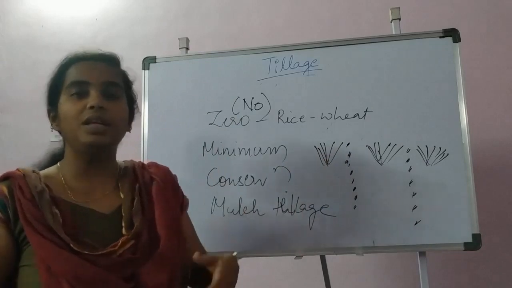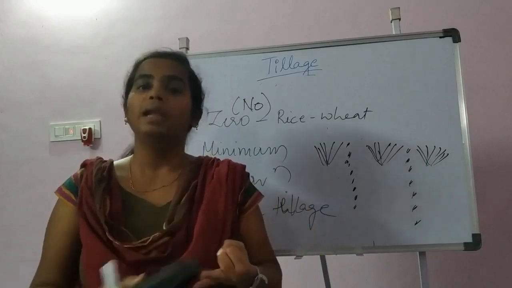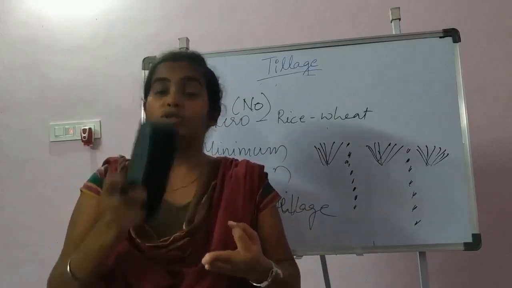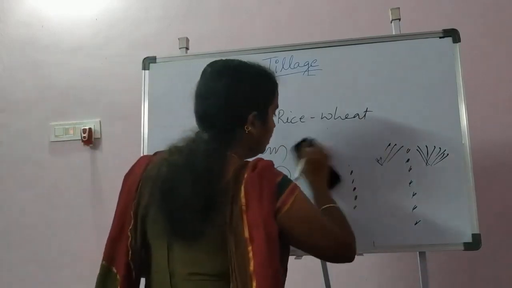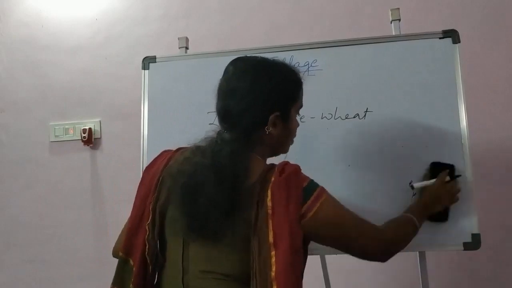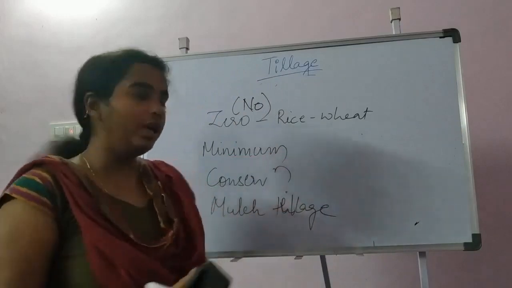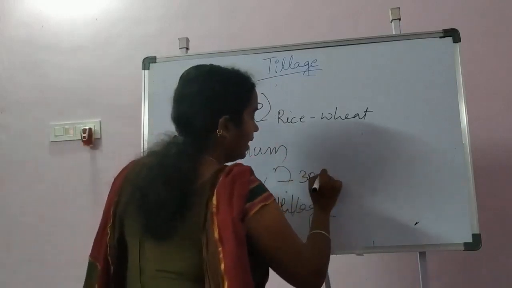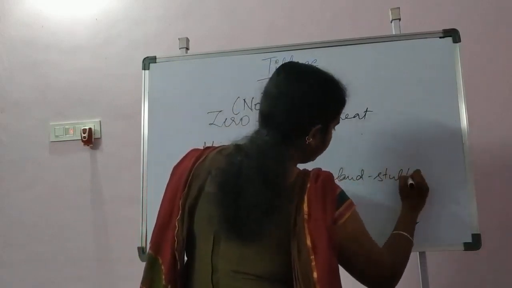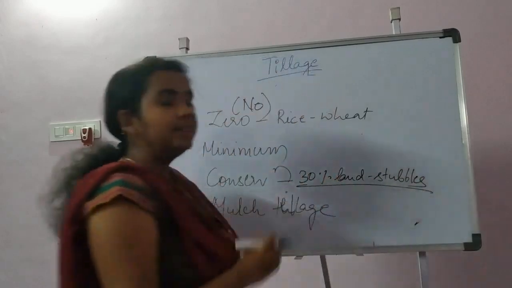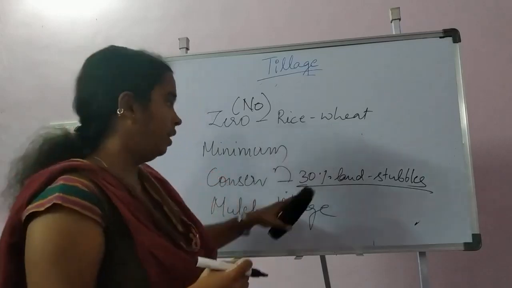And in conservation tillage, conservation means saving of resources like water, soil, and fuel. Energy is also saved in conservation agriculture. The main objective of conservation tillage is to cover at least 30% of the soil by stubbles, and in that, plowing and other tillage operations will be taken care of.